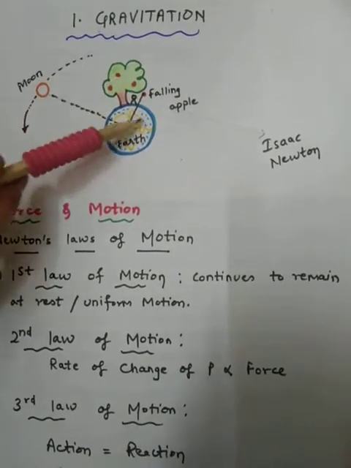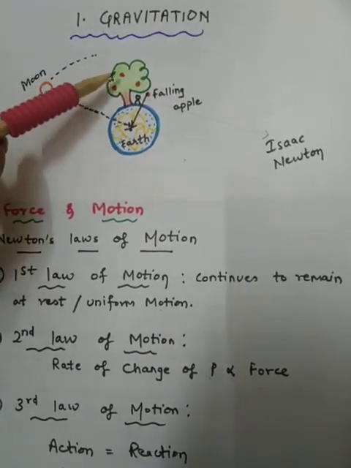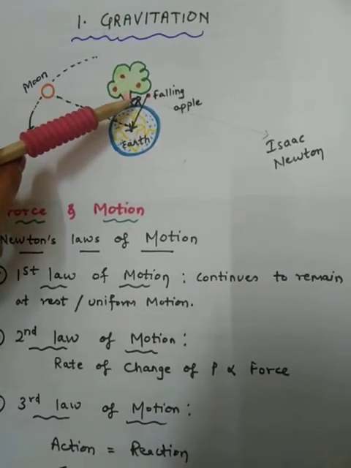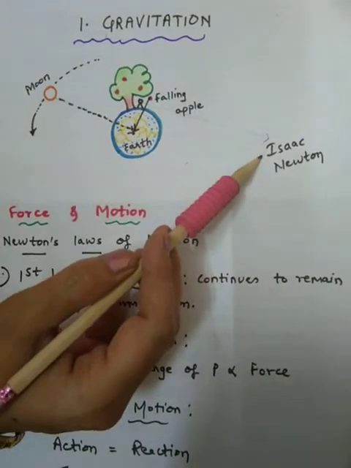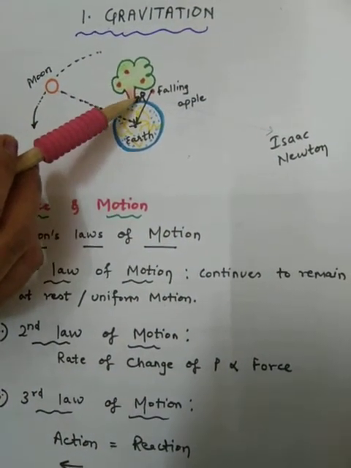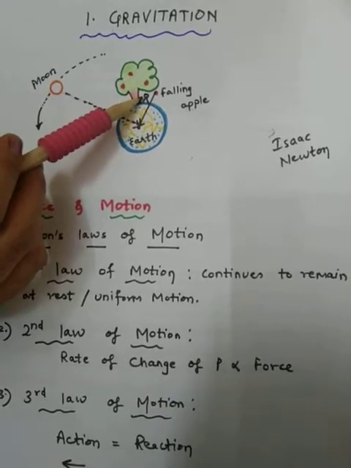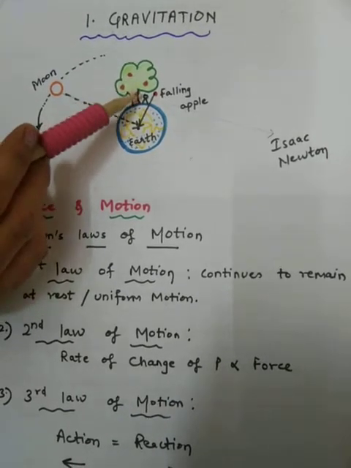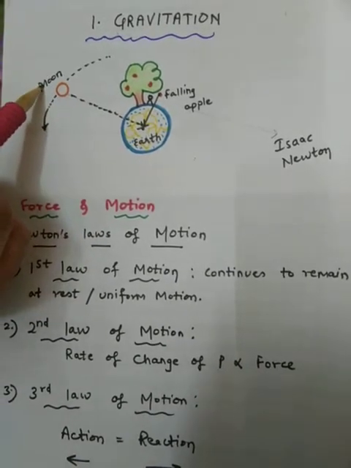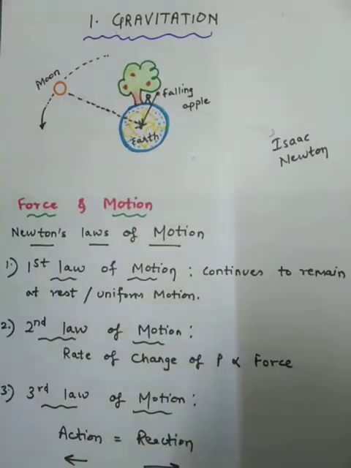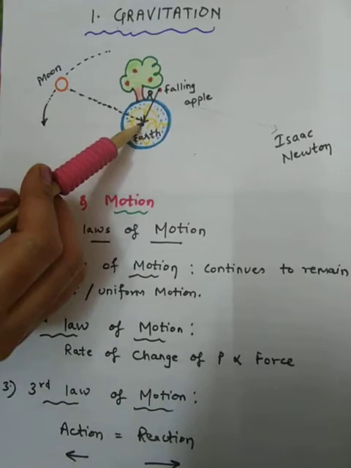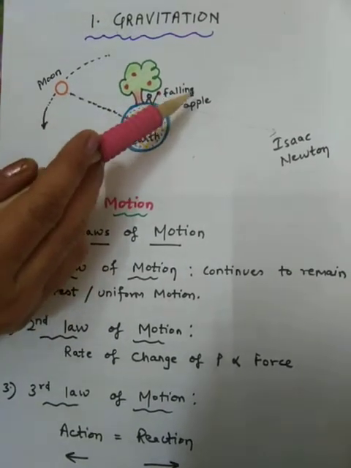As you can see, I am having earth and over it this is an apple tree under which we are having this great man Sir Isaac Newton, and the apple falling down. Instead of eating, this fellow man started wondering why this apple is falling towards the earth, why it is not getting attracted towards the moon or any other planet, why it is moving vertically downwards towards the center of the earth and why not in horizontal direction.